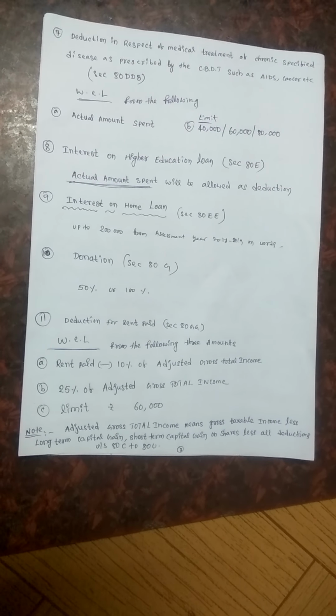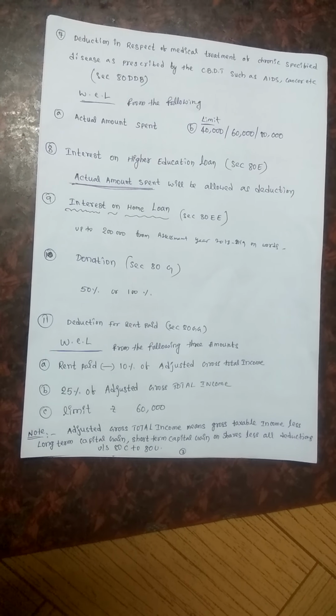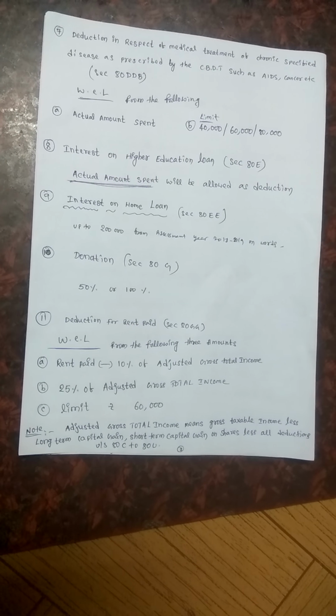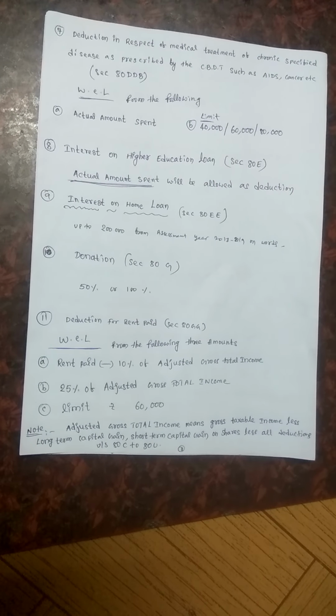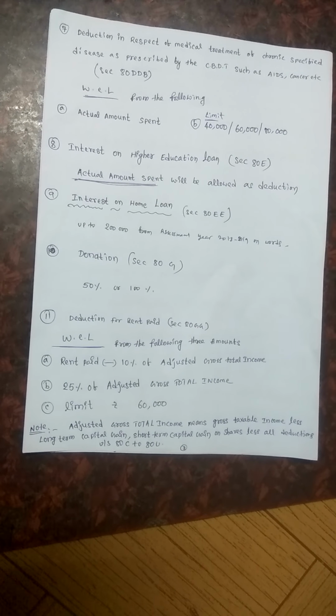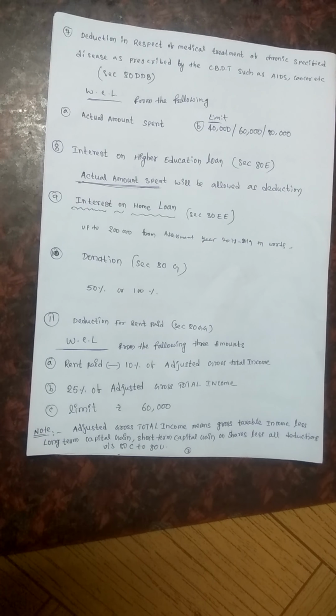Whatever amount is paid, you will get the deduction. And interest on home loan: here, for the home loan we already give 24B while calculating income from house property. Along with that, the remaining amount up to 2 lakh is allowed as a deduction for interest on home loan, for 2018-19.